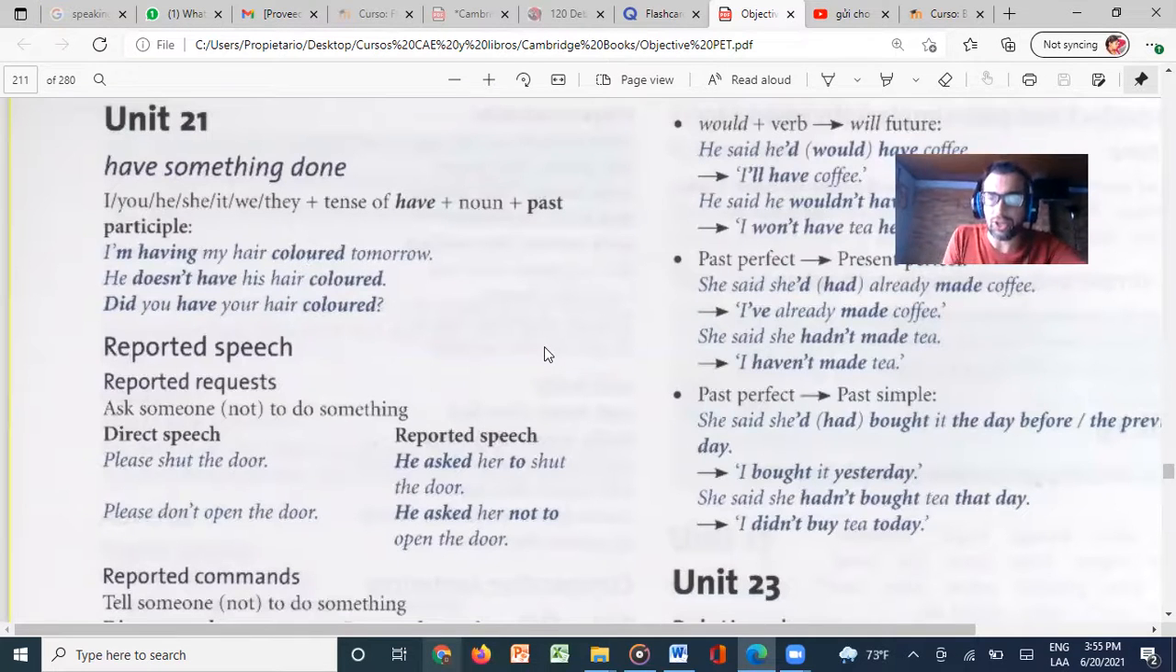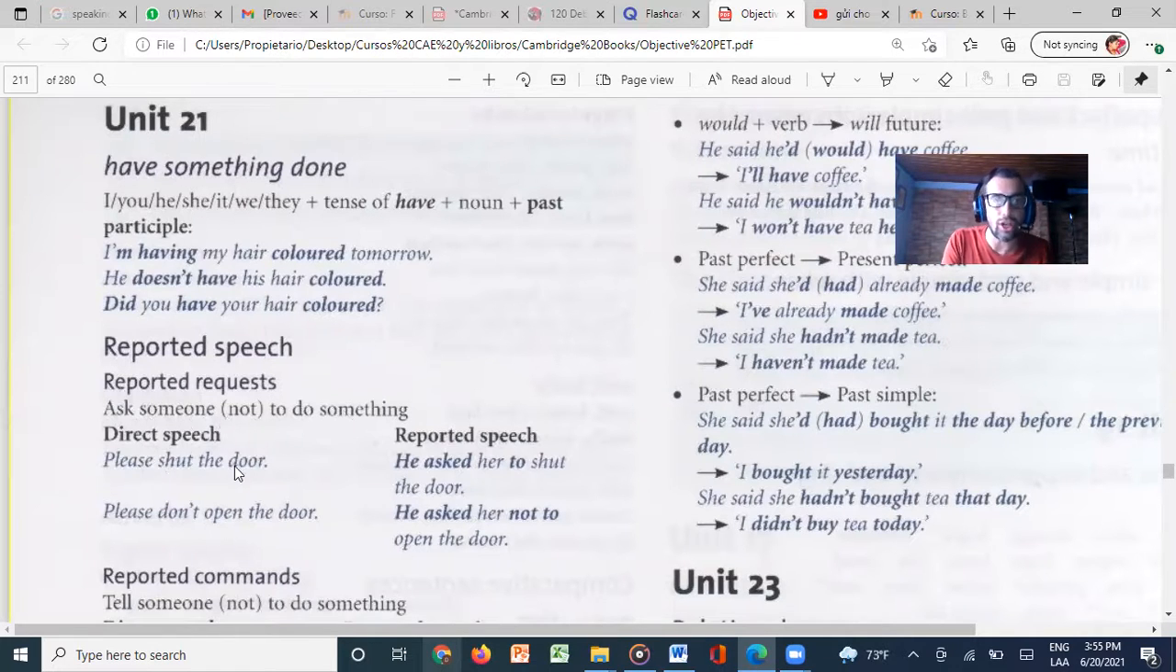Now, reported speech is when I want to repeat something that somebody said. If that person talked in the present, I need to repeat it in the past. If that person said it in the past, I need to repeat it in the past perfect. We're going to see that later, but today we're just going to focus on asking someone not to do something.